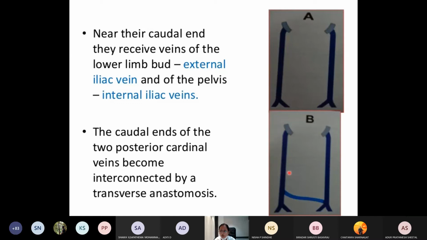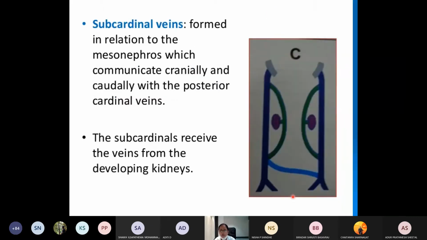The caudal ends of the posterior cardinal veins are connected to each other by an anastomosis. This is an anastomosis cephalic to the iliac veins. So these posterior cardinal veins will be communicating with each other through an anastomosis.